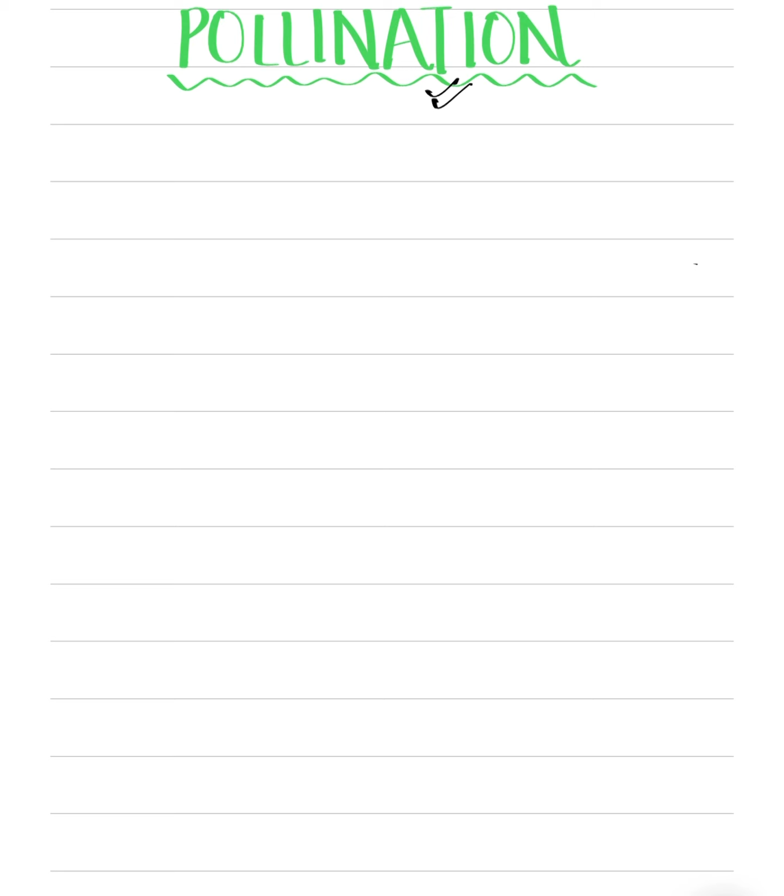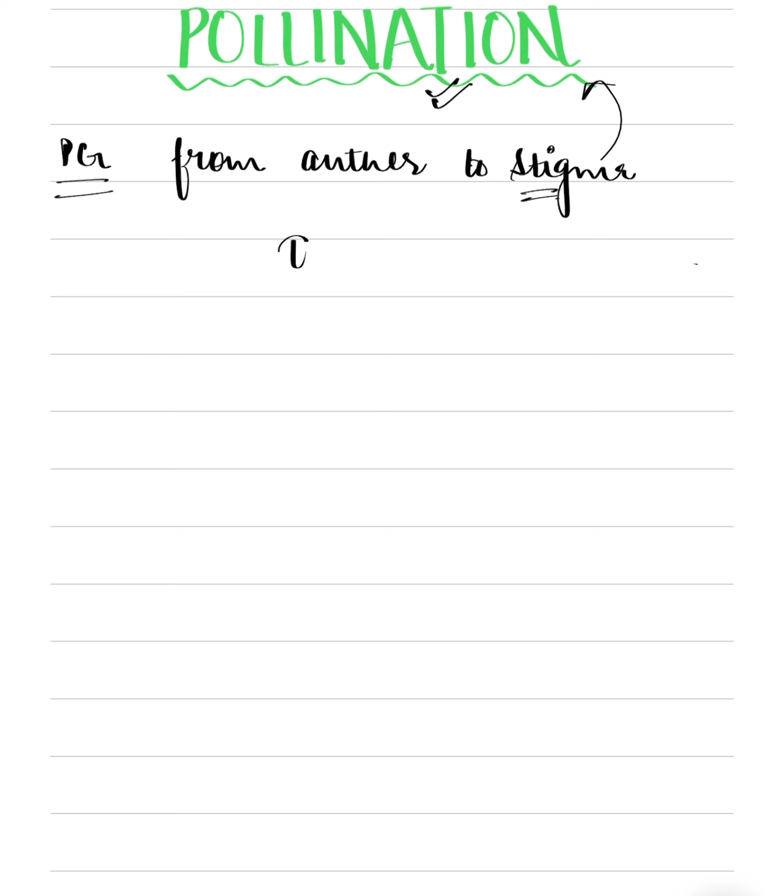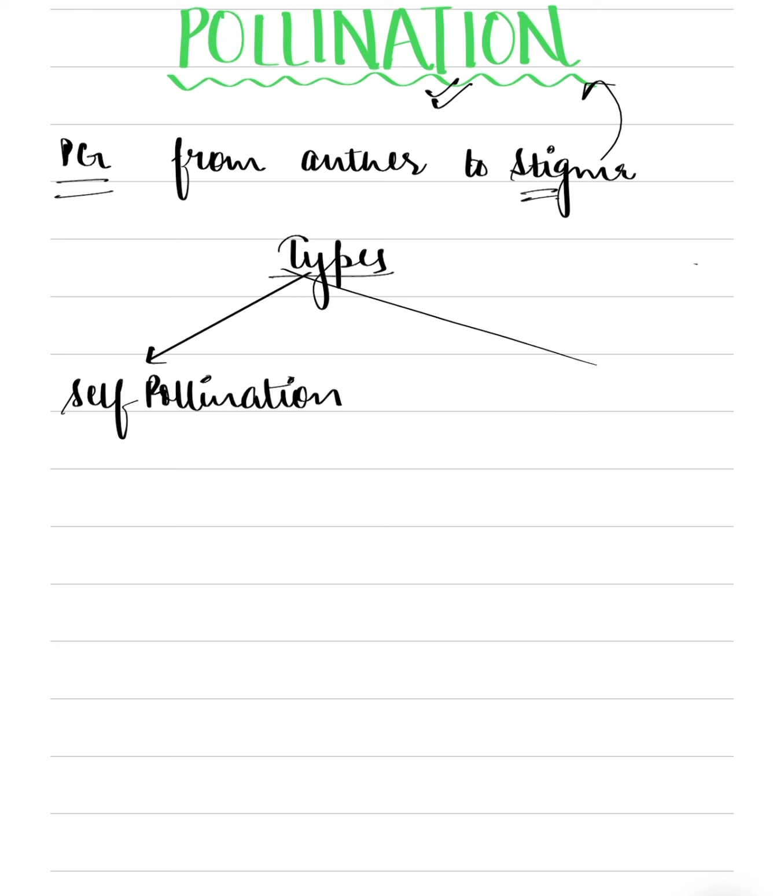Pollination is a process of transfer of pollen grains from the anther to the stigma. So the transfer of pollen grains from the anther to stigma of a flower is known as pollination. Now pollination has two types. The first type is known as self-pollination and the second type is known as cross-pollination.